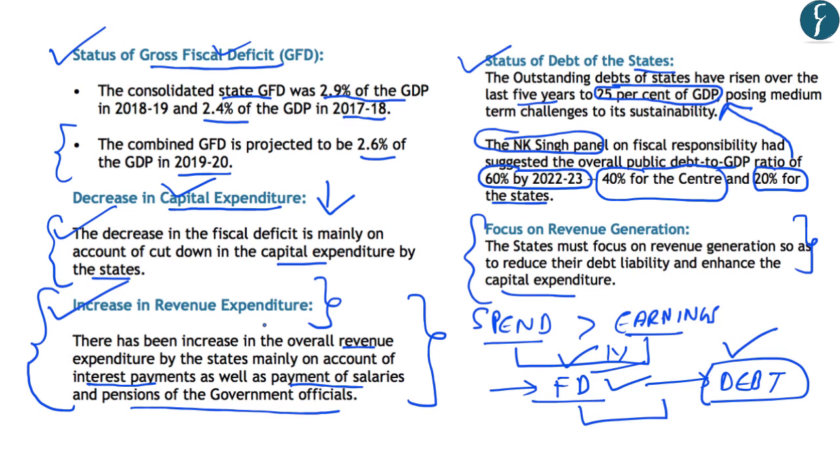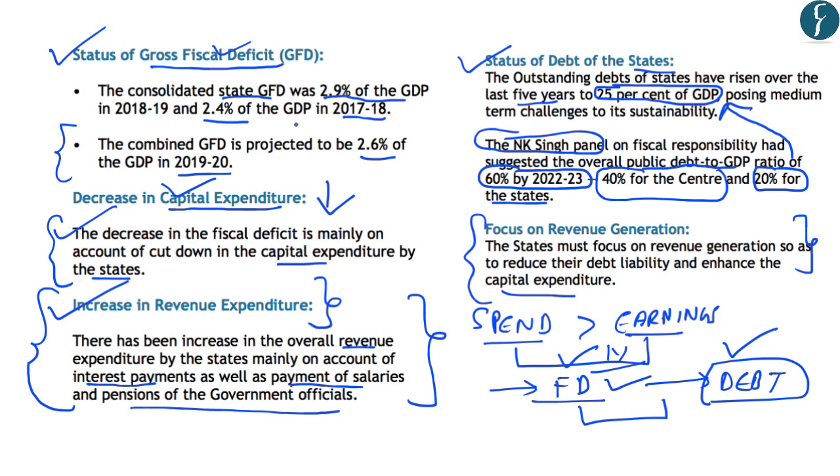However, considering that these state governments account for about 2/3 of the total government capital expenditure, it is important that the governments do not cut down these capital expenditures. So these are a few points highlighted by the RBI's report regarding the status of the debts and the fiscal deficits of the state governments. All these points mentioned here can be used in answering questions related to government finances.